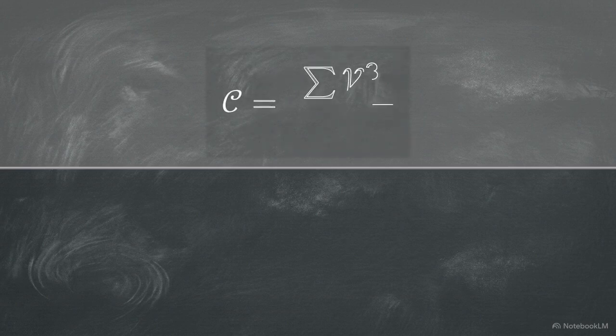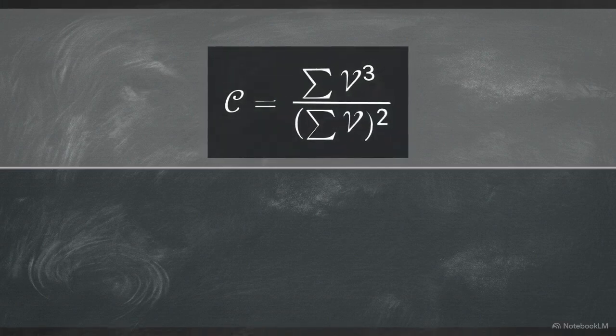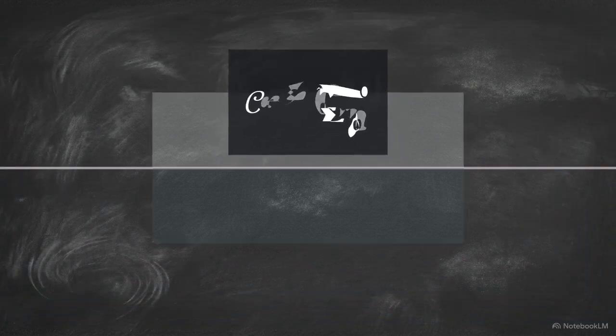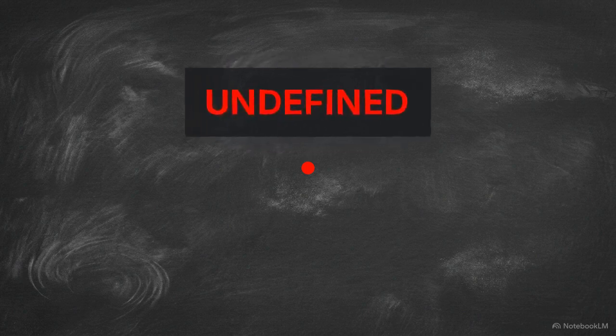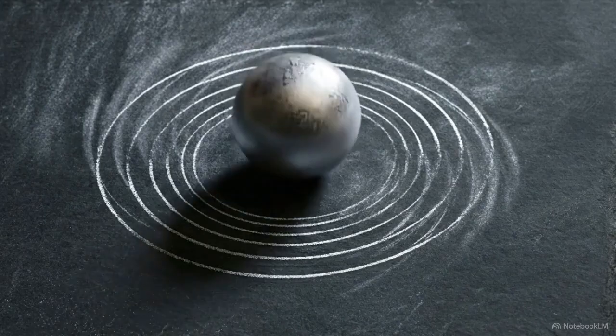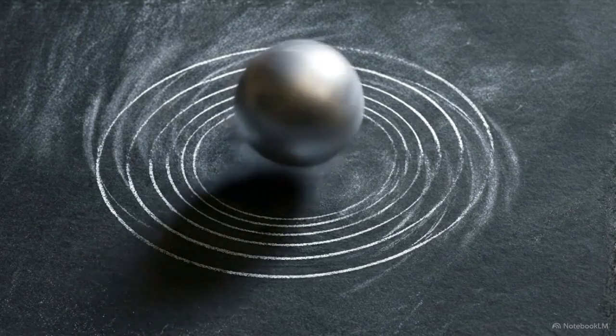System stability is calculated through a closure operator. We take the sum of the system's cubic potential and divide it by the square of the sum of its variables. If the system is perfectly symmetric, the sum of its parts is 0. This forces the equation to divide 0 by 0, a calculation that is mathematically undefined. This creates a singularity, a particle frozen on an event horizon. It possesses energy, but 0 motion. It is trapped in absolute, unchanging entropy.